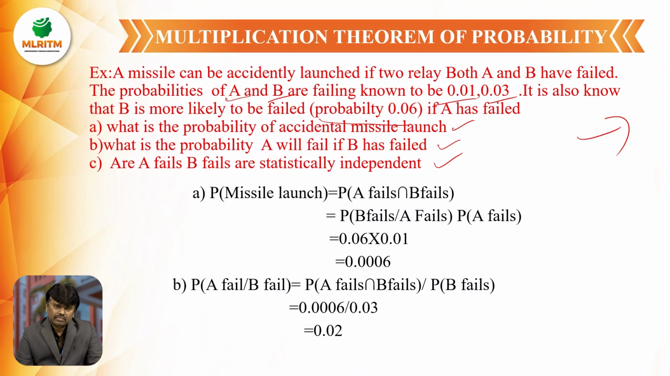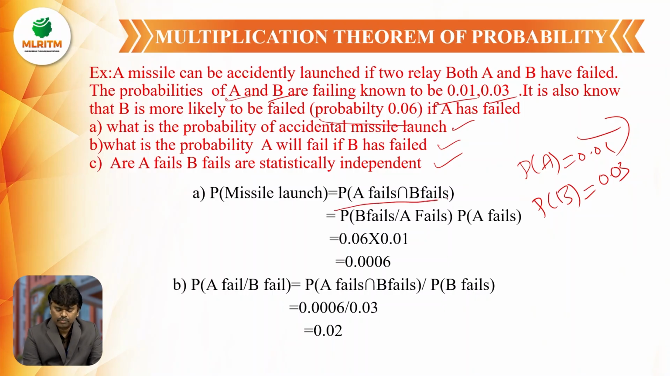Here, the missile will be launched only if two relays have failed. So the probability of relay A failing is equal to 0.01, the probability of relay B failing is equal to 0.03. So the missile can be launched if two relays are failed. That means P of A intersection B. And also we have one more value: B is more likely to fail if A has failed.